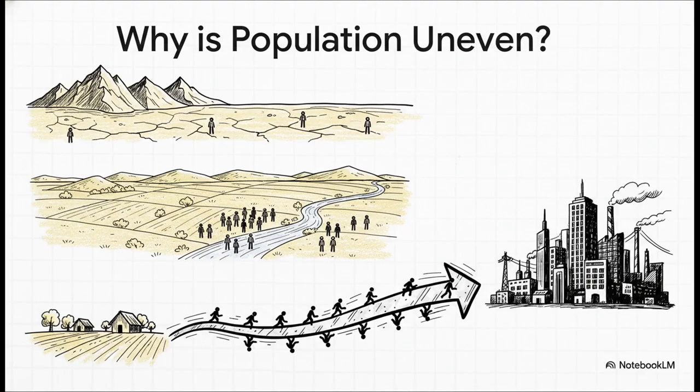Then we have the second type, economic factors. Areas that have a lot of industries and big cities offer more jobs and opportunities. This pulls people from villages to the cities in search of work. This movement is called urbanization, and it's a big reason why our cities are often so densely populated.